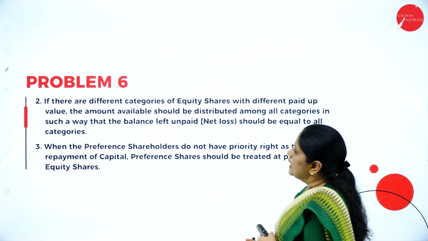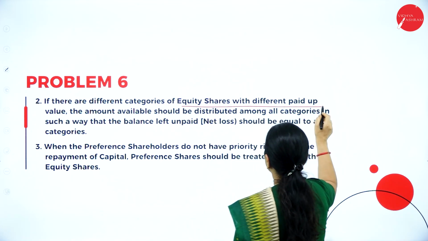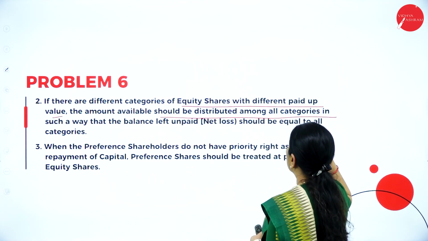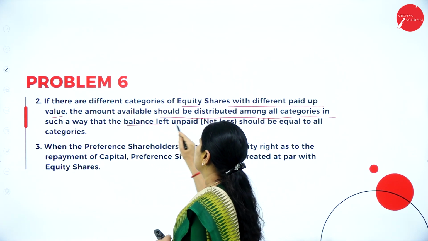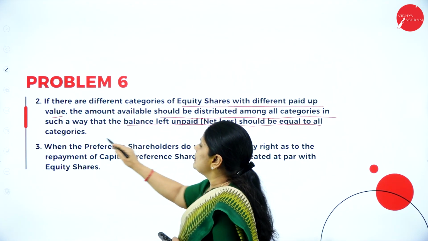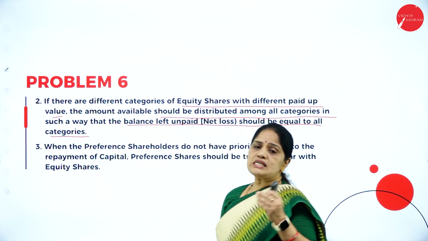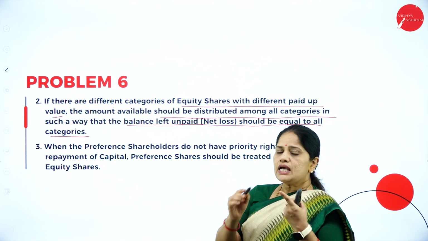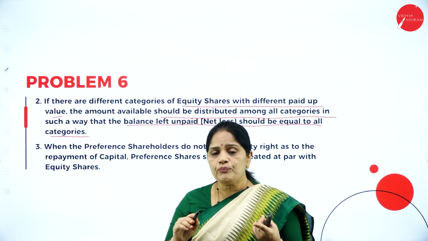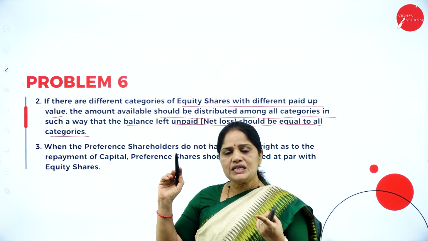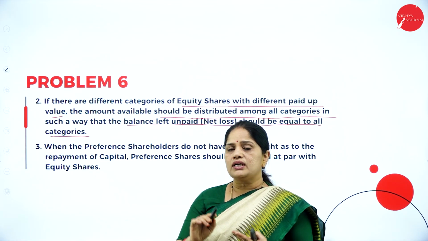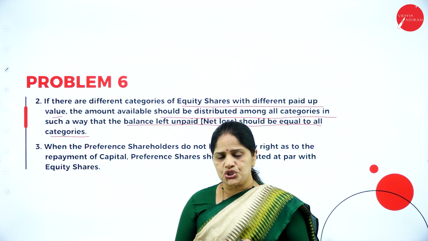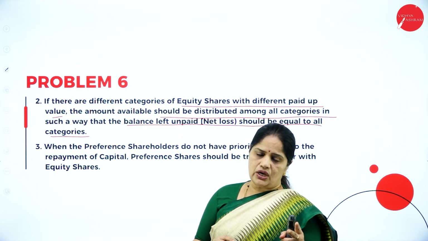Then there is one more note. If there are different categories of equity shares with different paid up value, the amount available should be distributed among all categories in such a way that the balance left unpaid is equal for all categories. So in this problem we have two types of equity shareholders. They are A equity shareholders who have paid 80 rupees per share of rupees 100, and there are B equity shareholders who have paid only 60 rupees. So they have to pay a balance of 40 per share. So there are two types of equity shareholders here.